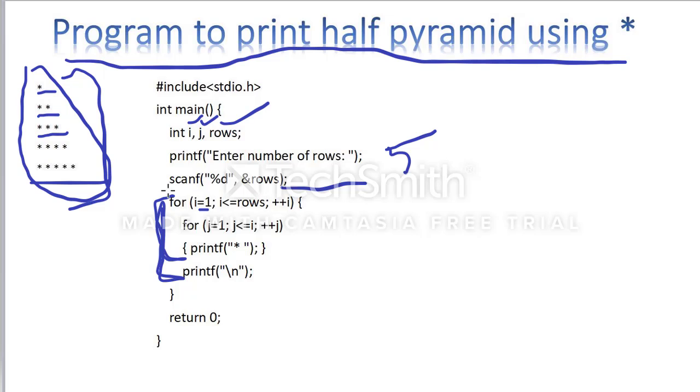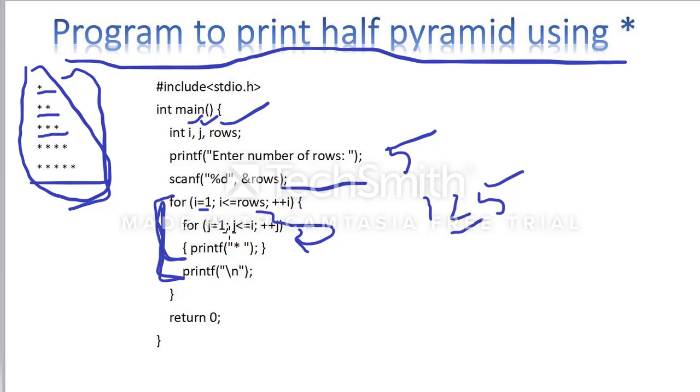So I equal to 1, I am taking. 1 is less than or equal to 5, correct? So 1 is less than or equal to 5. After that, just remember this is very important, I am entering into another loop. This is the loop for counting the rows, and this is the loop for printing the stars.